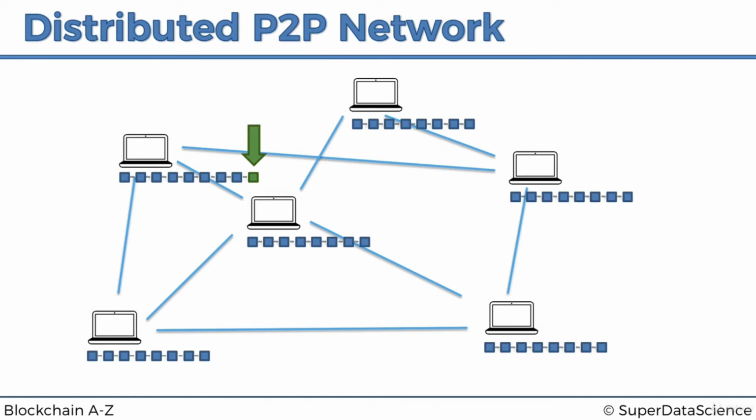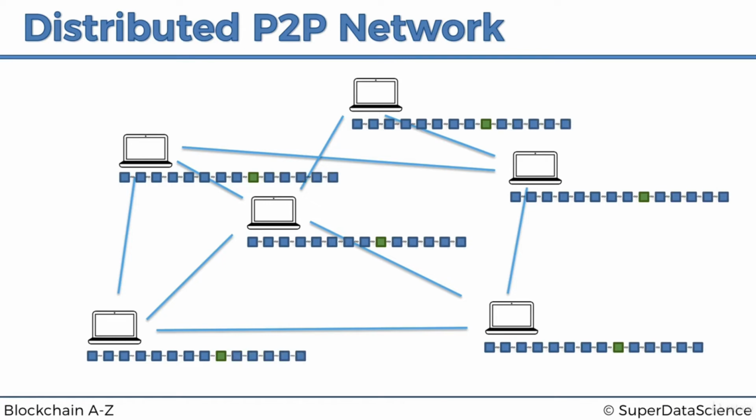So once a new block is added, what happens is that information is communicated throughout the network, and that block is added further and further throughout the network until all of the computers have this block. And that might take some time, especially in large networks, but nevertheless, a new block has been added. So in this case, it's the house that we purchased. So we can see it's now copied onto all of the networks. And then let's say some time passes, as in our previous example, 3 months or a few years, and more transactions are added to the blockchain in a similar manner.